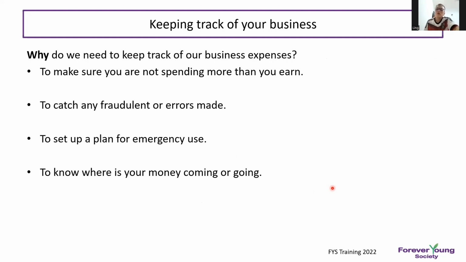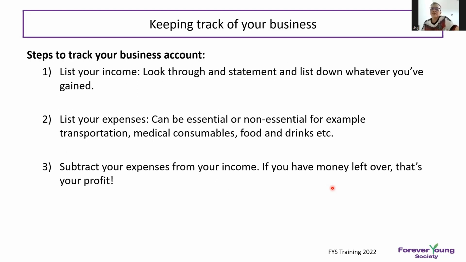The fourth one is to know where your money is coming from or going. Start to track your business account. List your income, look through statements, and list down whatever you have gained. List down your expenses. So minus out your expenses from your income. That means if you have money left over, that is your profit.